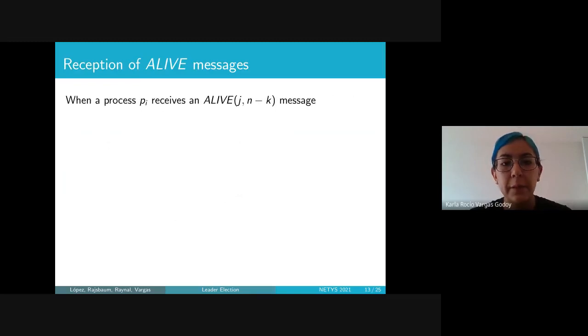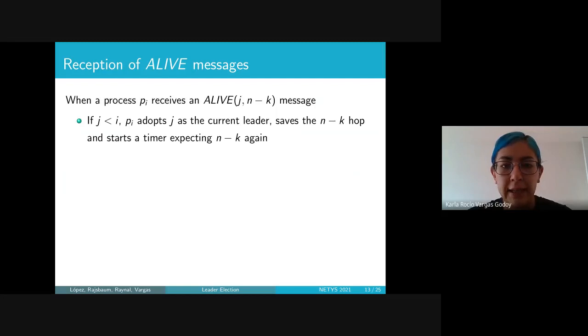Now, what happens when a process p_i receives an alive message? Well, it needs to check if j is lower than i. In that case, p_i adopts j as the current leader, saves the hop bound, and starts a timer expecting this message again.